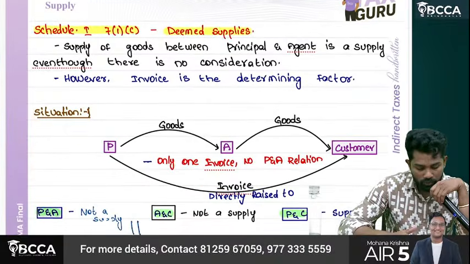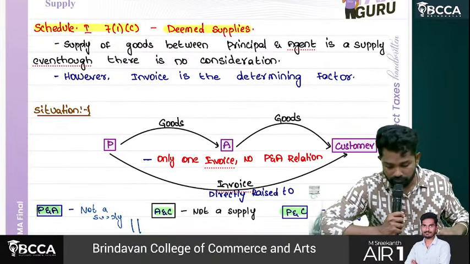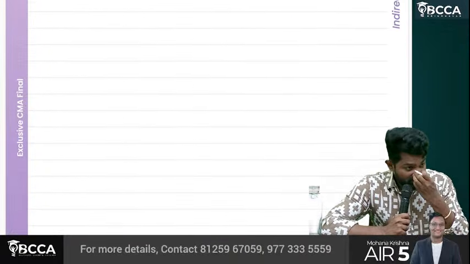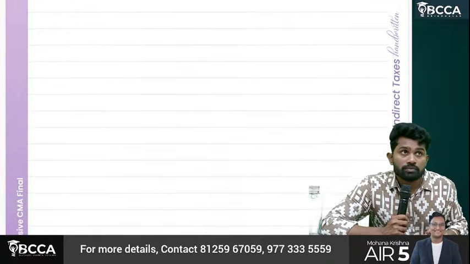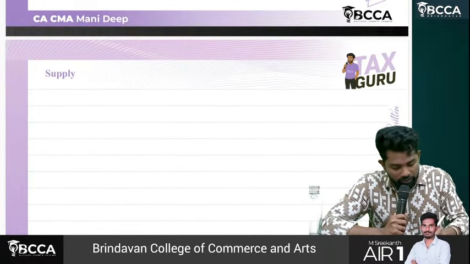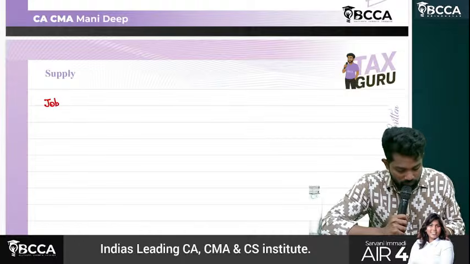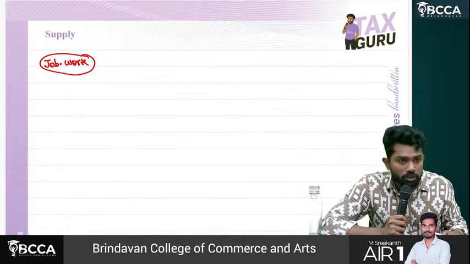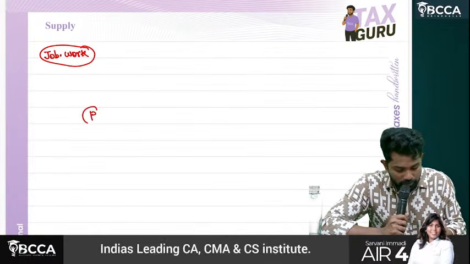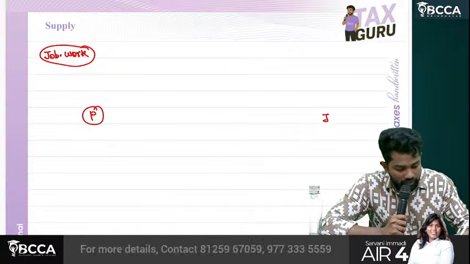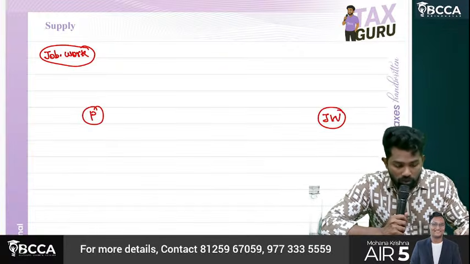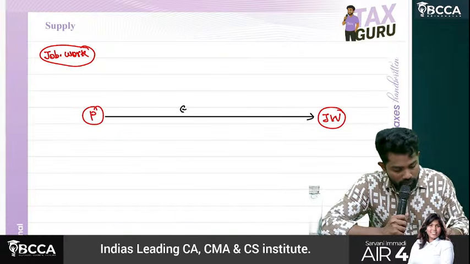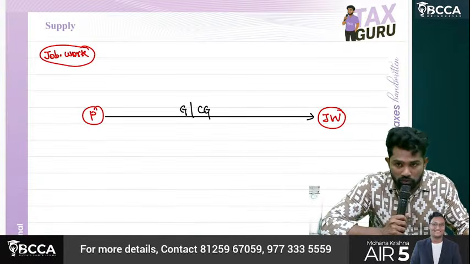So now we are continuing with other points, sir. I am giving a briefing of the job work concept. What is called job work, sir? There will be a principal, and there will be a job worker. This principal will supply goods or capital goods to the job worker.